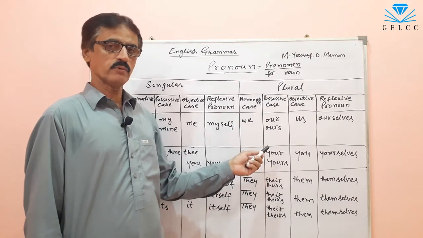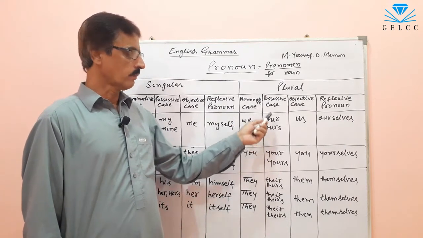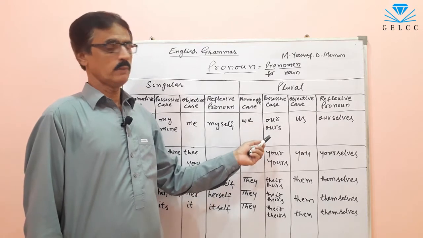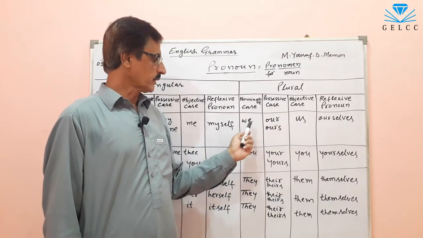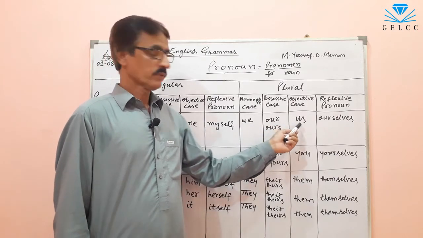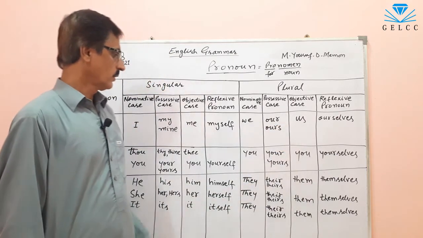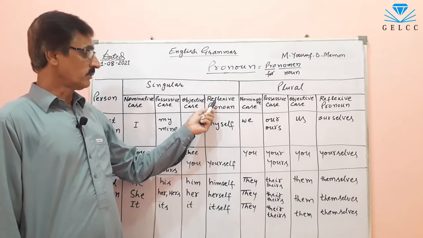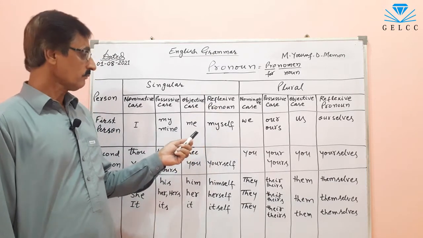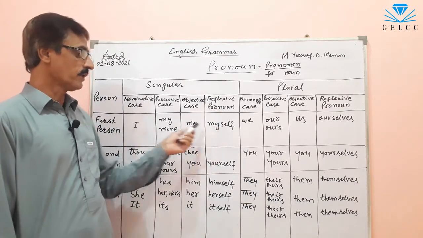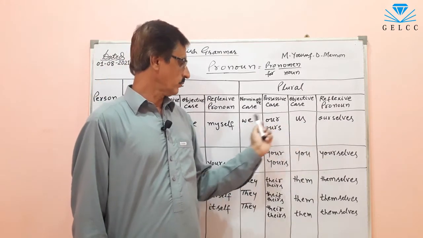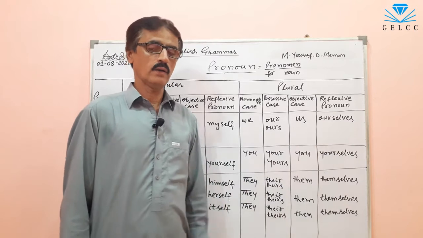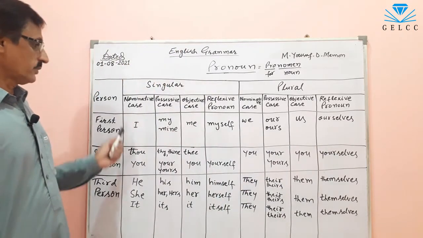Both are in possessive case. The object of we is us, so it is in objective case. And this column is reflexive pronoun. The reflexive pronoun of I is myself, and the reflexive pronoun of we is ourselves. These are first persons.